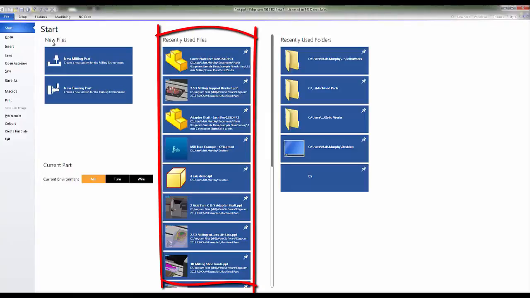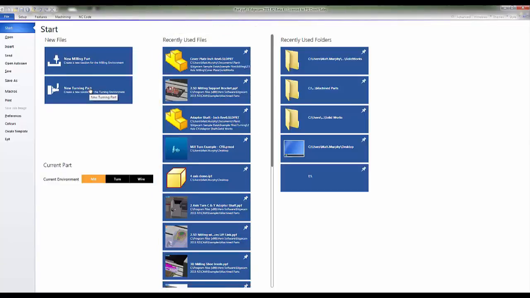Recently used files are located in this section in the center of the screen, as well as recently used folders. In this area, we can switch the current environment to mill, turn, or wire.